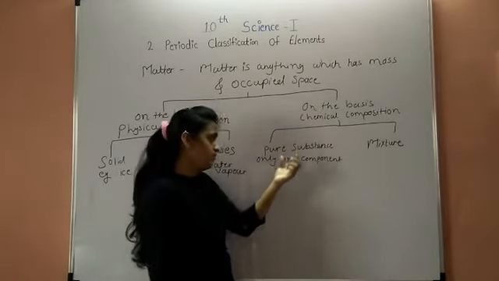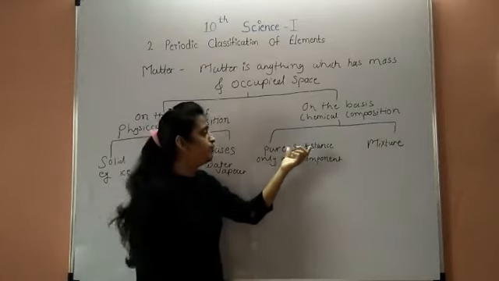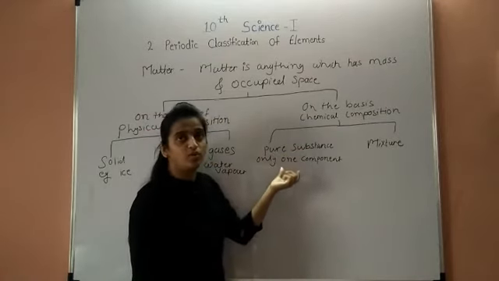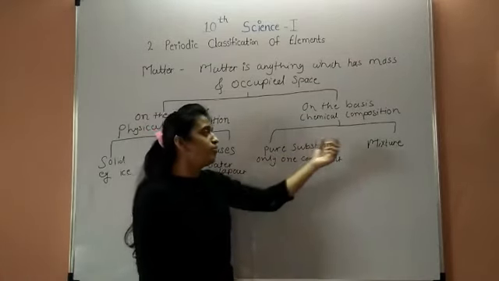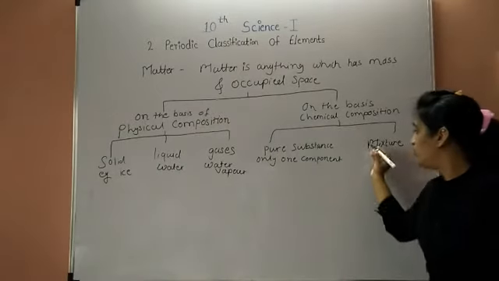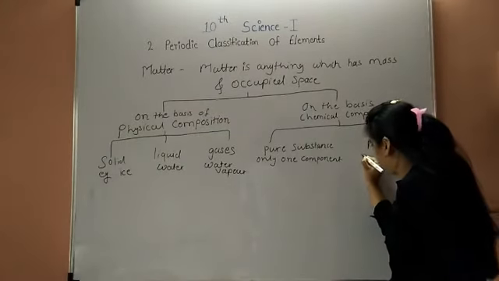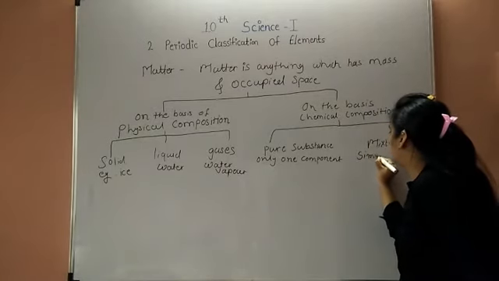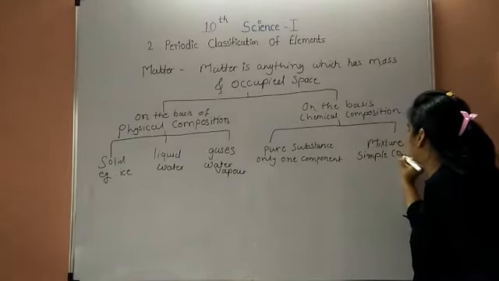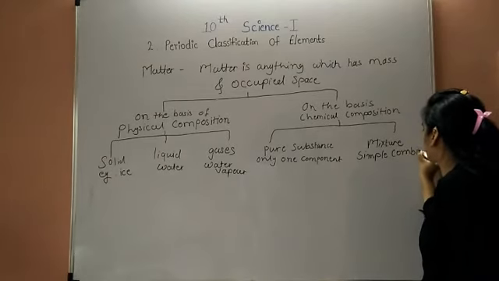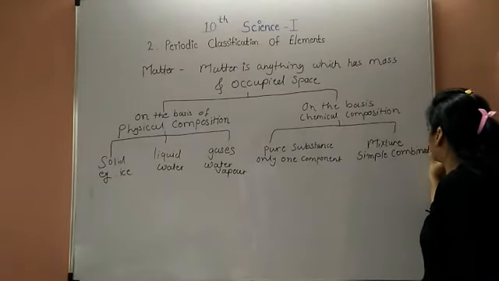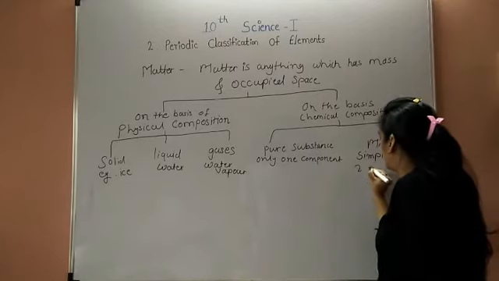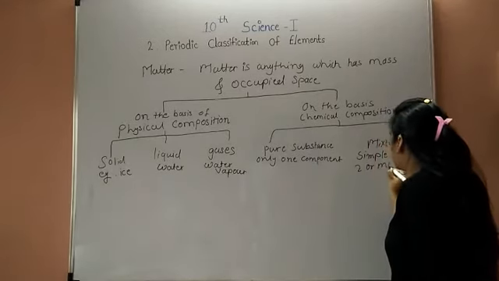A pure substance is made up of only one component or only one substance, whereas a mixture can be formed by simple mixing, or simple combination, of two or more components or substances.